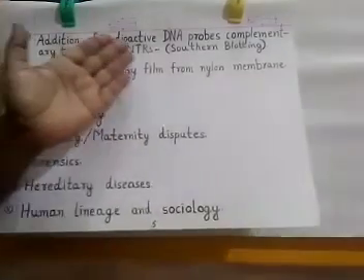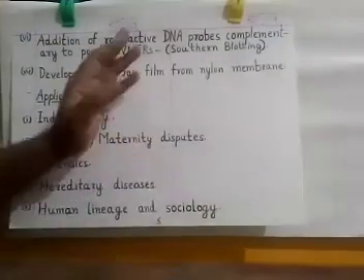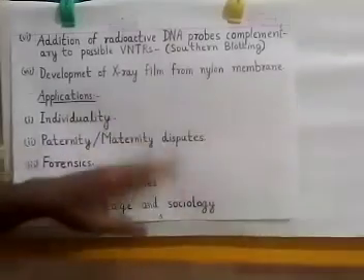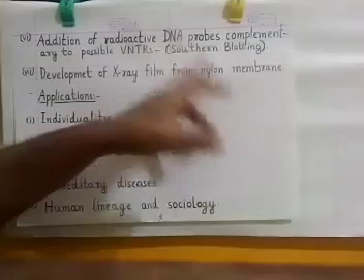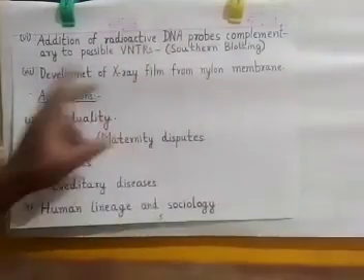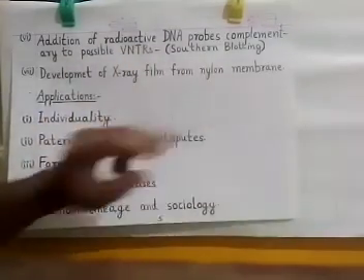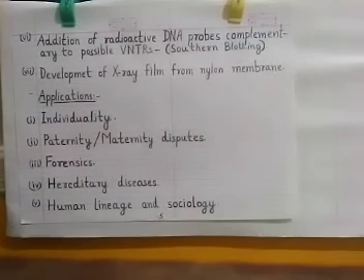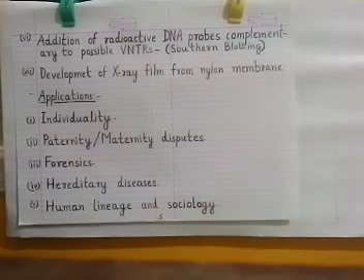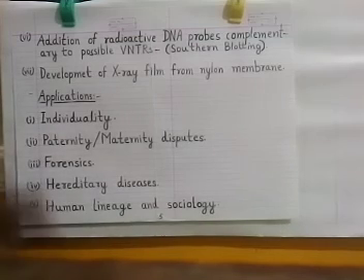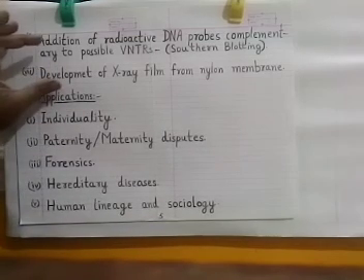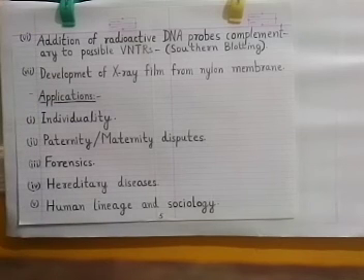So first we add the radioactive DNA probes and let them bind to their complementary possible VNTRs, and then we blot them to a nylon membrane. Once the segments are blotted to the nylon membrane, the X-ray film can be developed from it. That X-ray film is like any other normal X-ray film, which can be used as proof, and it can be preserved for a long time. Okay. So with this we complete all the steps of DNA fingerprinting.